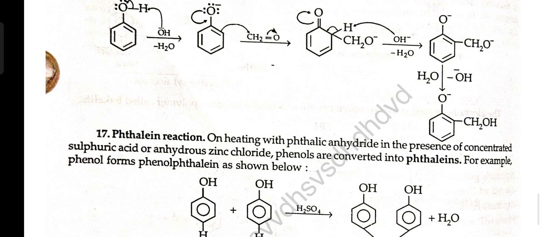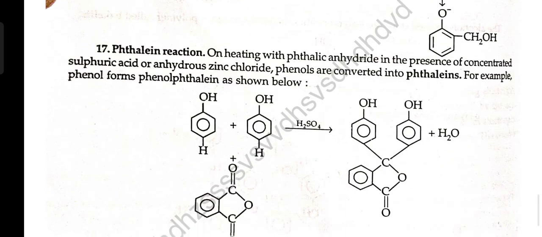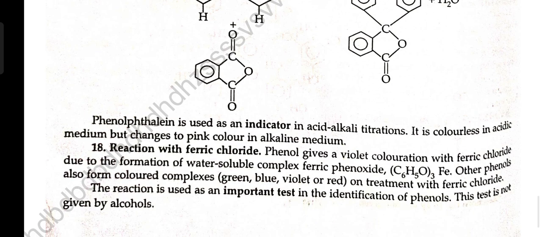Phthalein reaction. On heating with phthalic anhydride in presence of concentrated sulfuric acid and anhydrous zinc chloride, phenols are converted into phthaleins. For example, phenol forms phenolphthalein as shown below. Phenolphthalein is used as an indicator in acid-alkali titration. It is colorless in acidic medium but changes to pink color in alkaline medium.